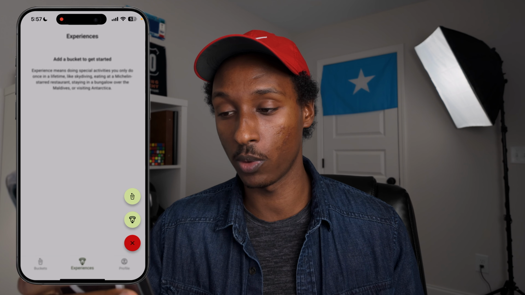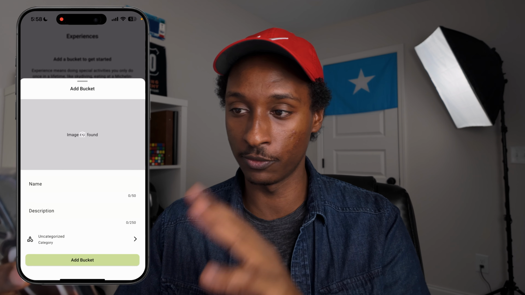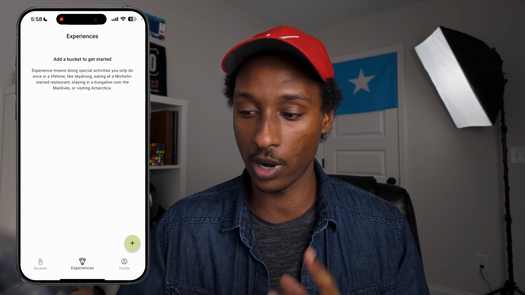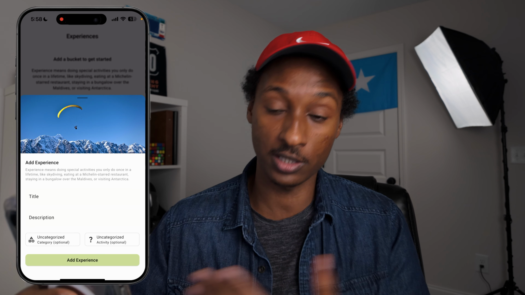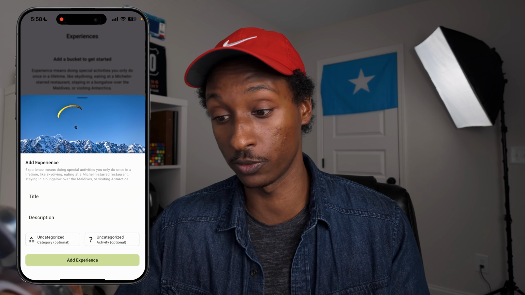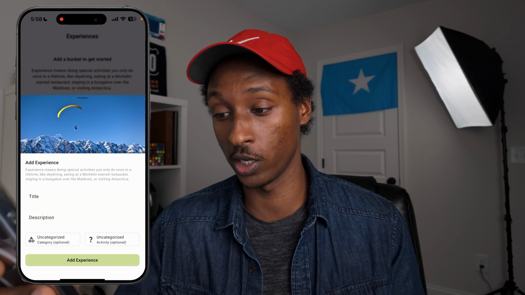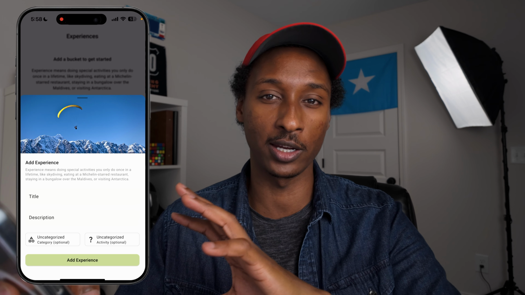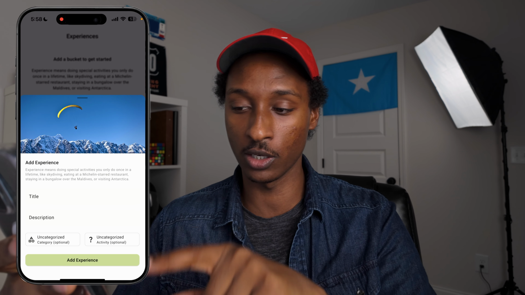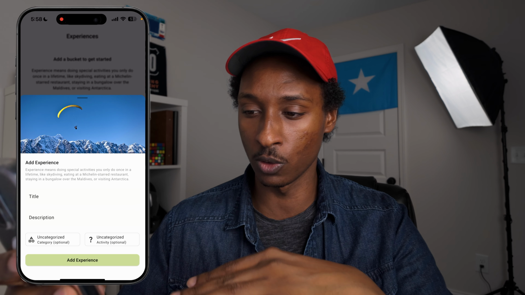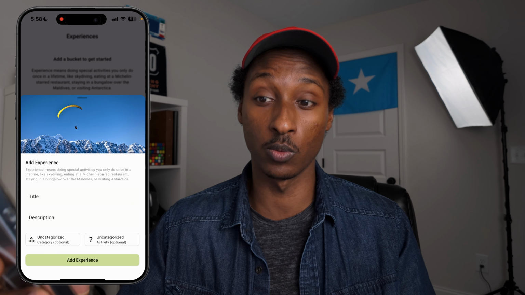This is what it looks like. And by the way, I want to update the add bucket flow. This looks ugly. I want to update it to something like this. This is a lot more modern. It's a lot more beautiful. But yeah, this is what it looks like. Again, this is not the final design. As you can see, the category and activity, they don't really look like the rest of the page. I'm still working on it.